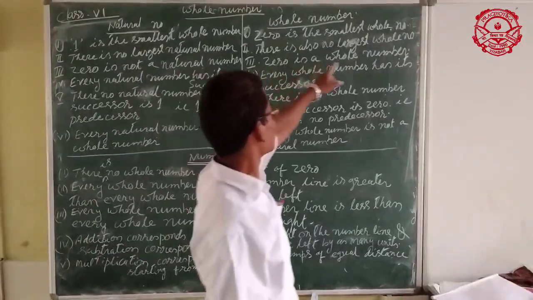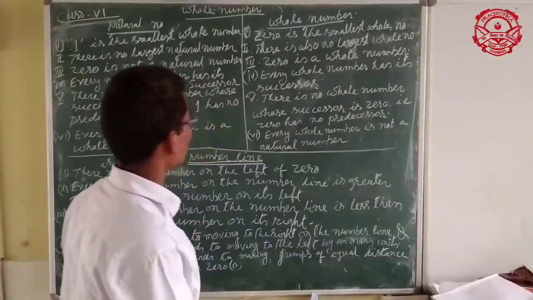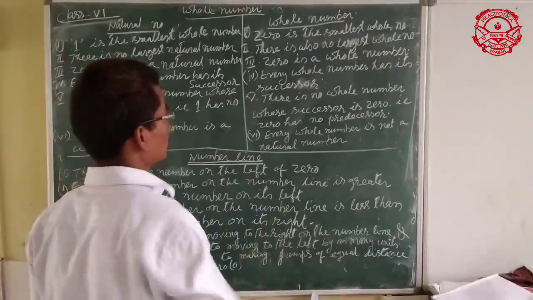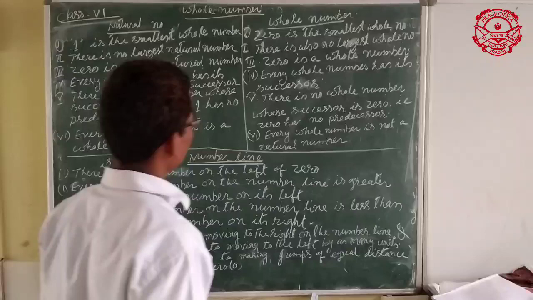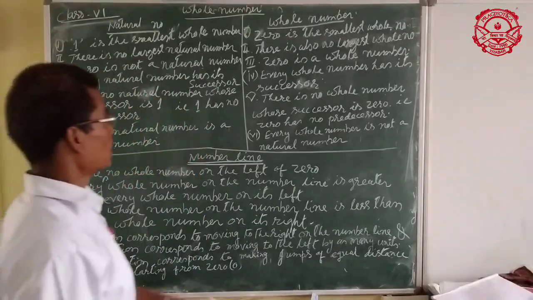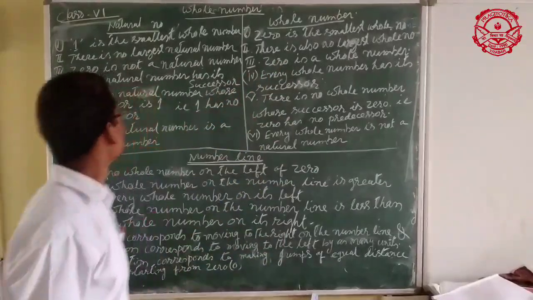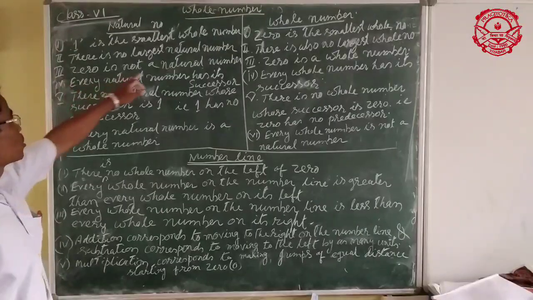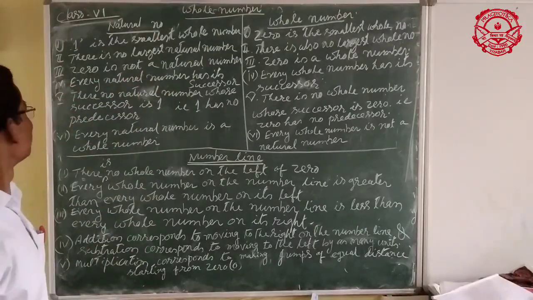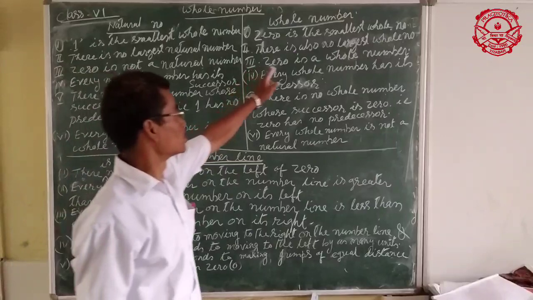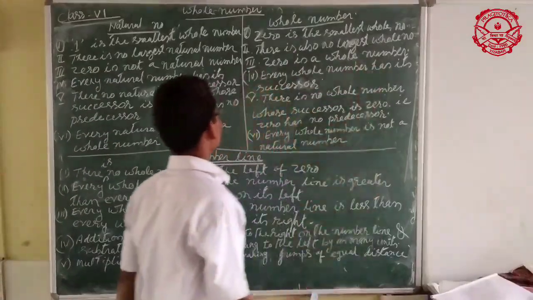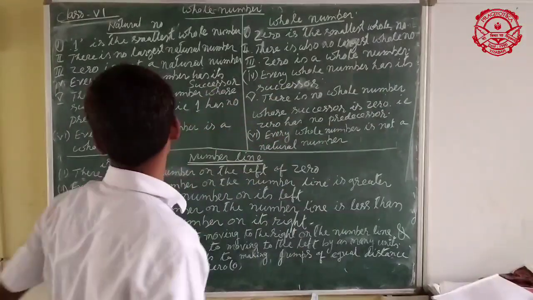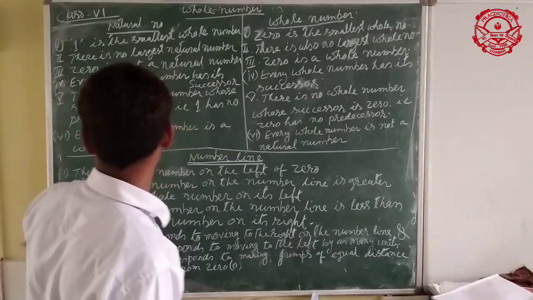There is also no largest whole number, meaning whole numbers are also innumerable, countless. 0 is not a natural number, but 0 is a whole number. This is the difference between natural numbers and whole numbers.